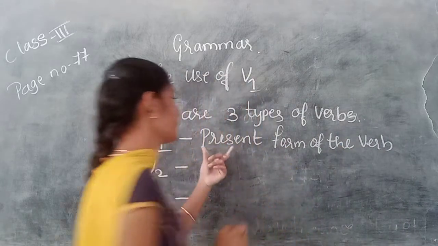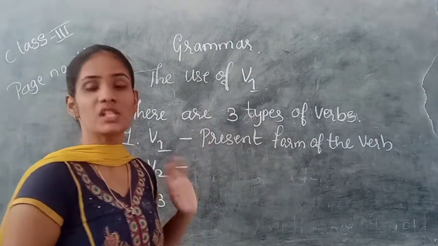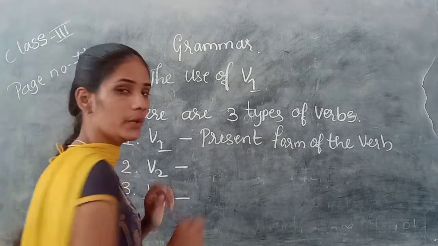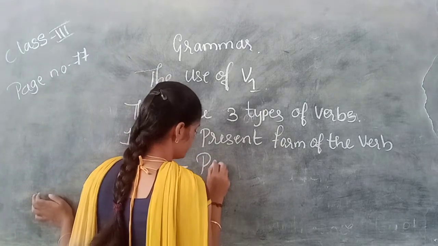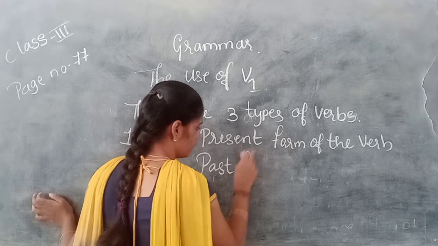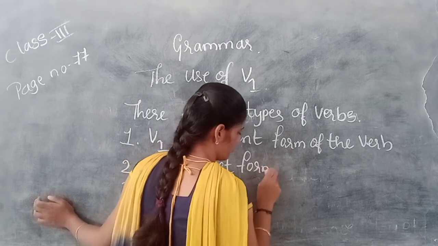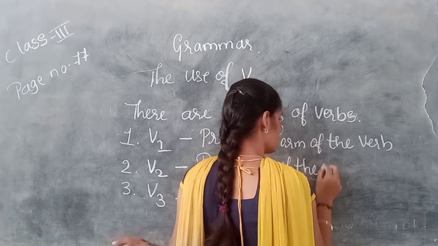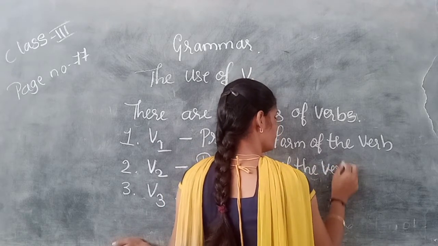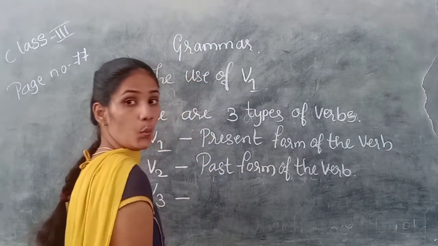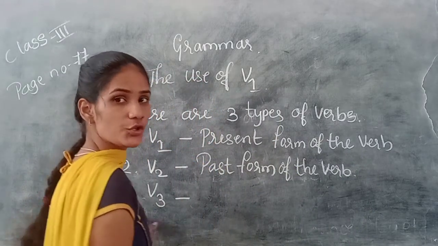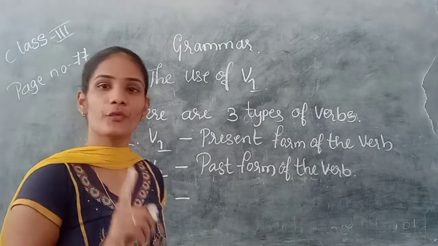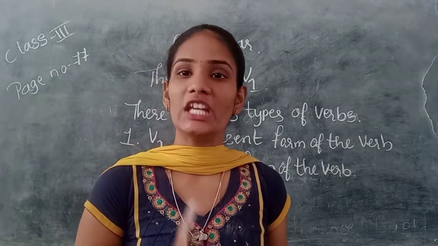V1 in the sense present form of the verb. So V2 in the sense past form of the verb. Past form of the verb is known as V2, and past participle form of the verb is known as V3.